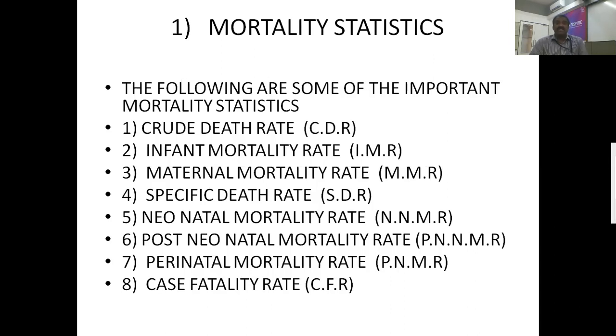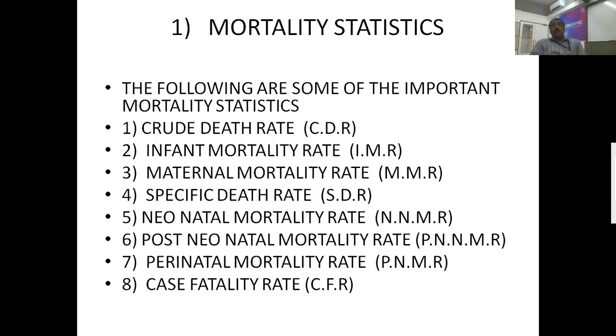The next one, specific death rate. The next one is the neonatal mortality rate. And the sixth one, post-neonatal mortality rate. The seventh one is perinatal mortality rate, and the eighth one is case fatality rate.